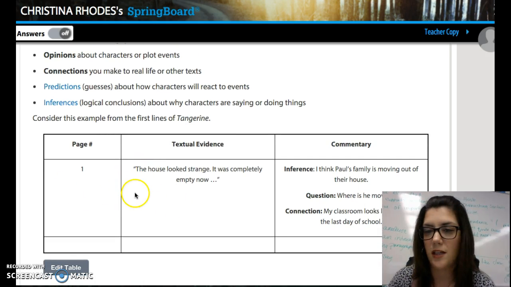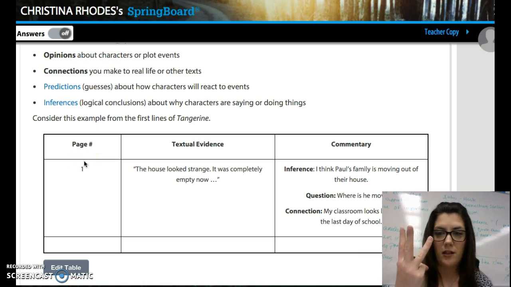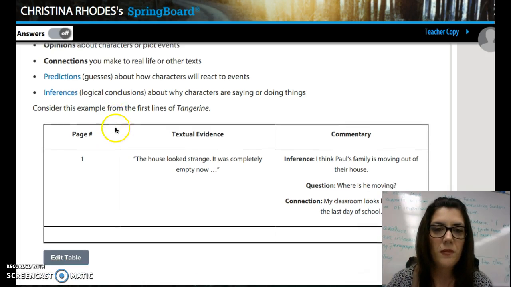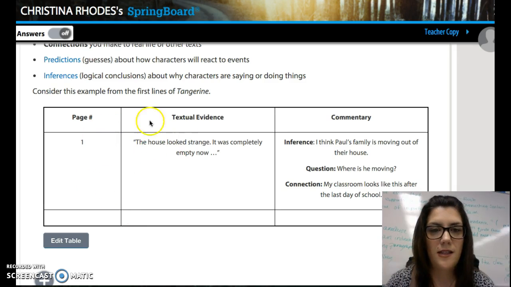So I do need you to get out your composition notebook. You're going to copy this down. You need to have 3 columns. So page number is 1, textual evidence is 2, so you're going to go quote, quote, quote all the way down. Commentary is 3. So page 1, it says the textual evidence they pulled out. The house looked strange. It was completely empty now.